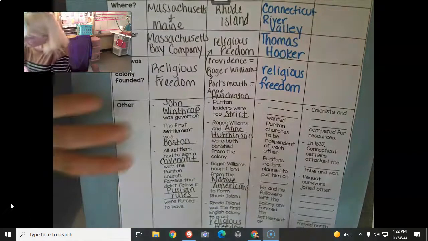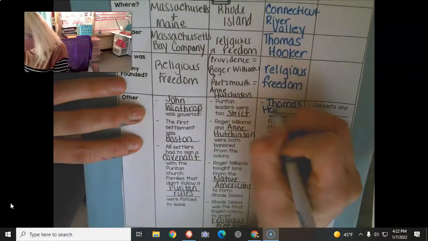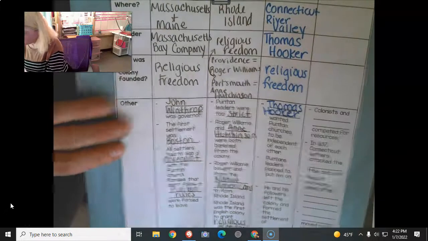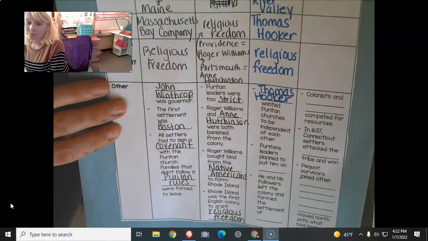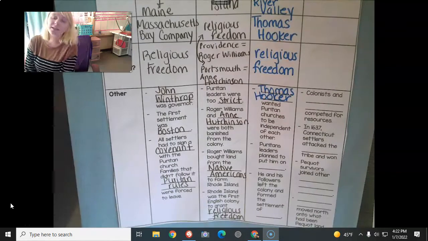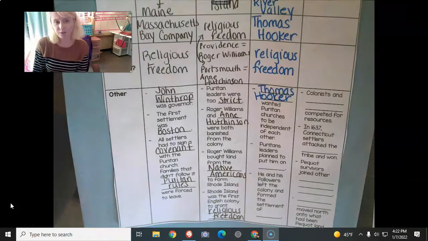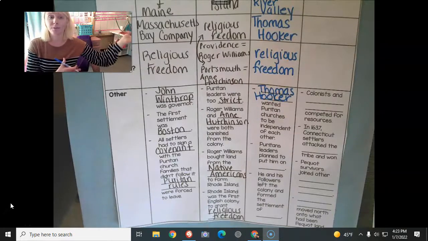All right, Thomas Hooker wanted Puritan churches to be independent of each other. This means he wanted each church to make their own decisions. So that may not be the same decisions as the church in the next settlement or in the next few towns away.